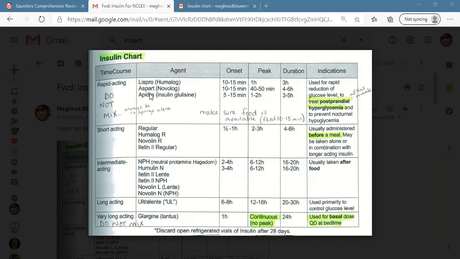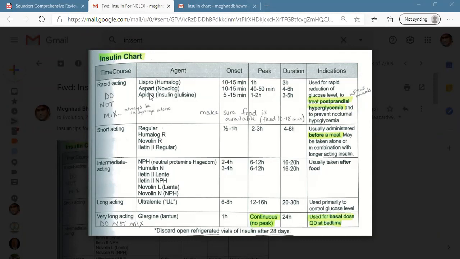Also keep in mind the rapid acting insulin starts working very rapidly. So when you give it to the patient, make sure the food is there. If the patient develops hyperglycemia, you have to give them something. Usually we give rapid acting insulin 15 minutes before food, so make sure food is available.